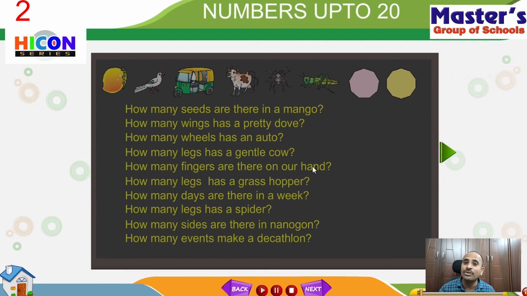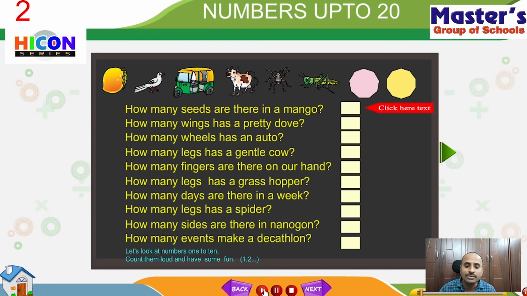How can you count? You can start with 1, that is 1, 2, 3, 4. Just like this, we can learn the numbers easily by counting the objects or things. So children, let us go to the next part.